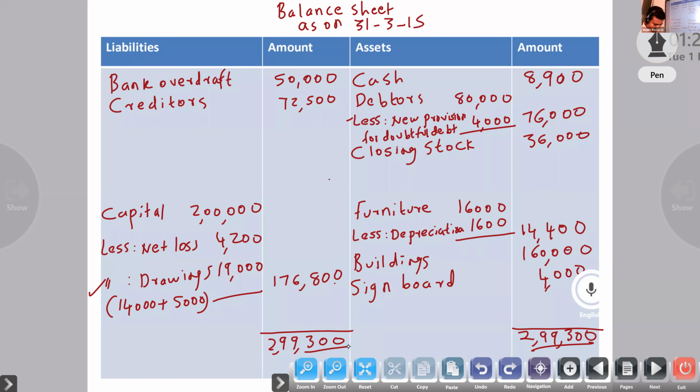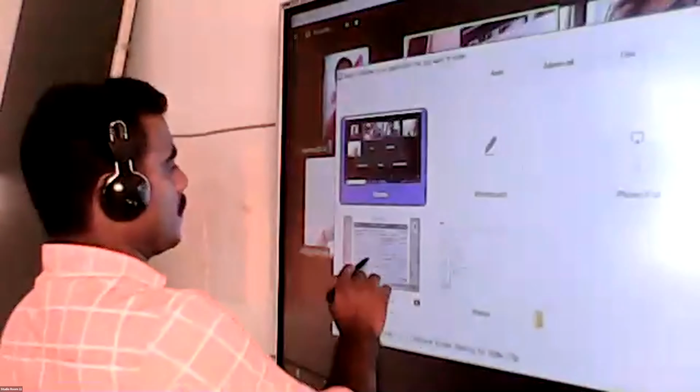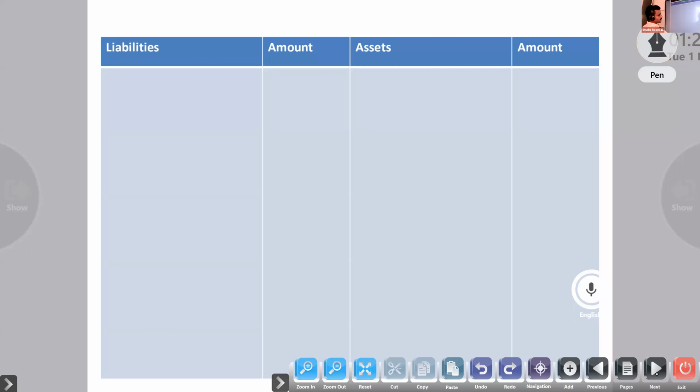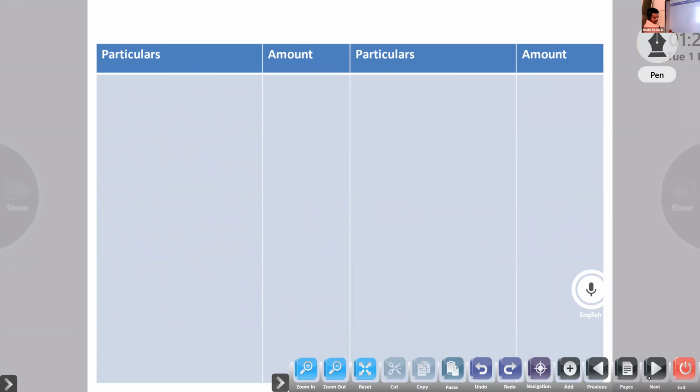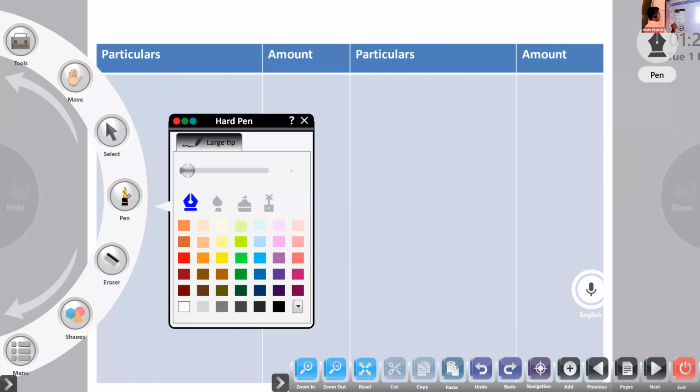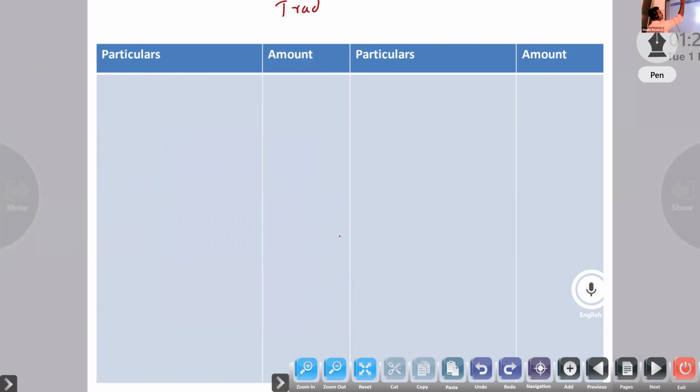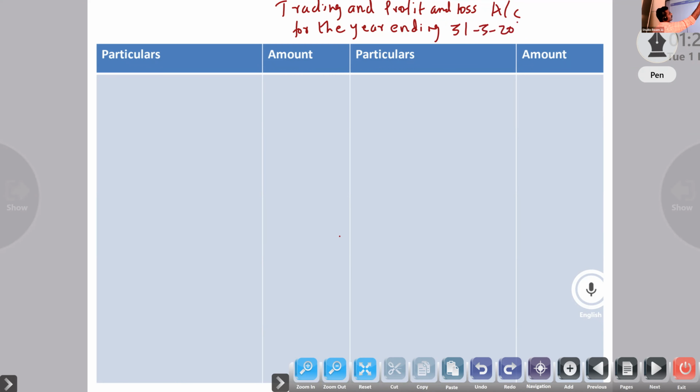So I will start. Trading and profit and loss account for the year ending 31st March 2014. Debit, credit.